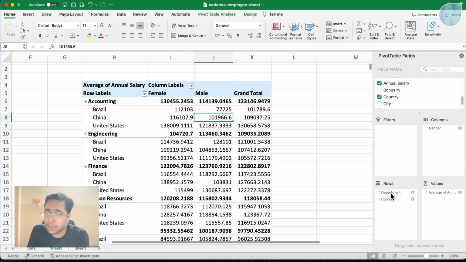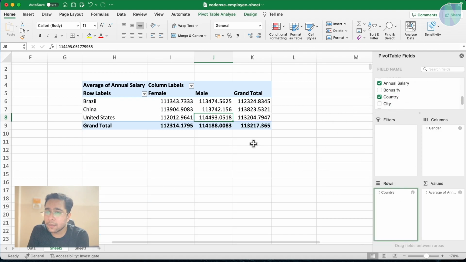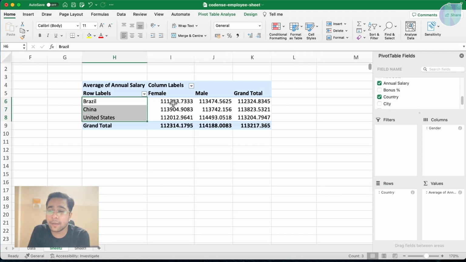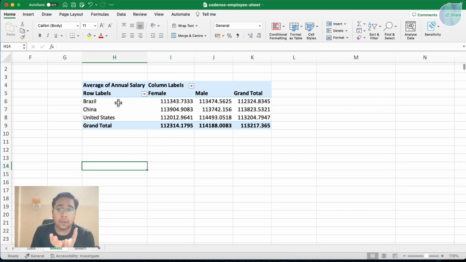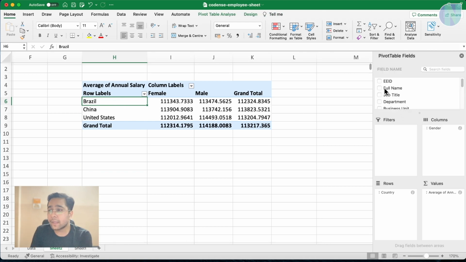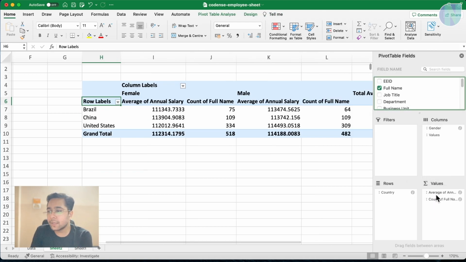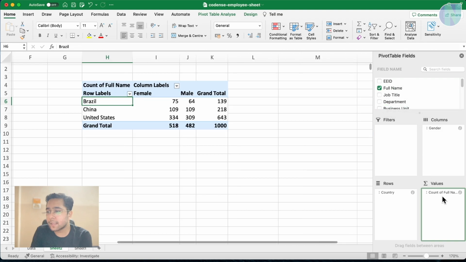If I remove the department from here, you can see for each country male and female is this. If I want to know how many people are there for each country, I can put the values here and remove the average salary, and you can say count of people here, how many males and females are there in each country.